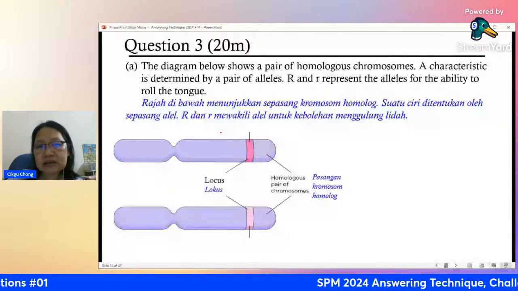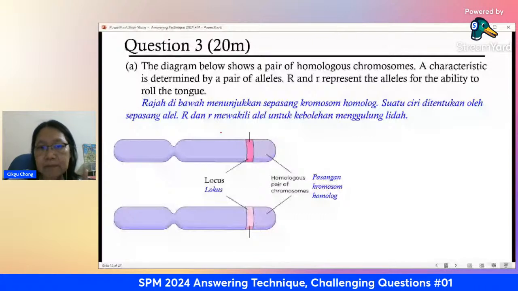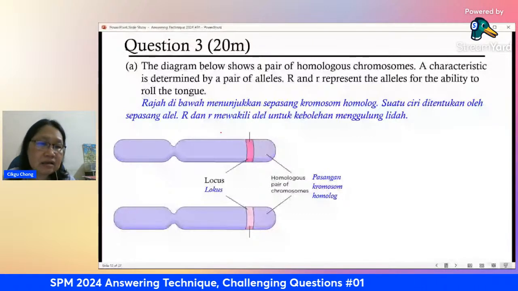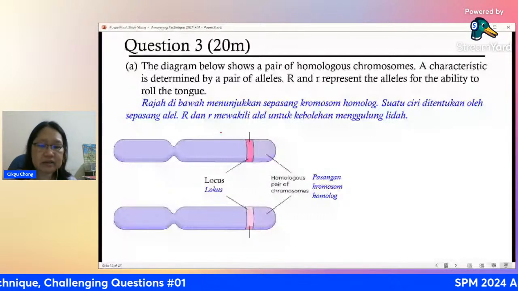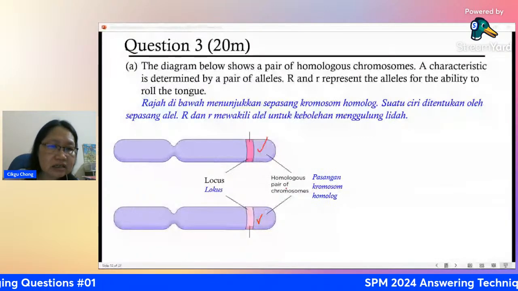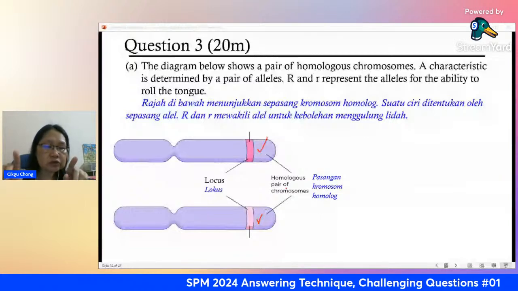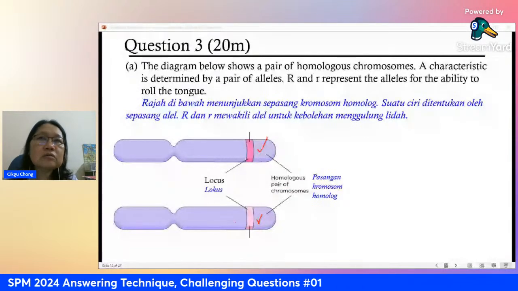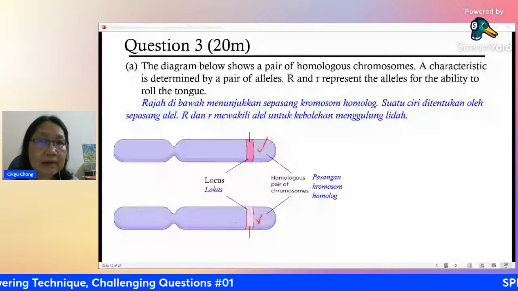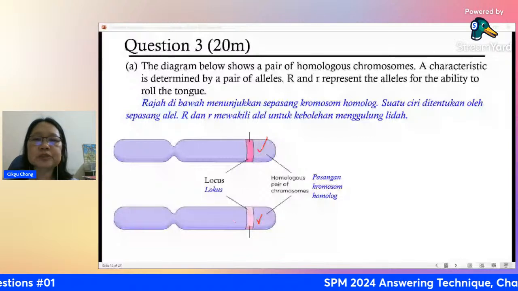So this is found here, and the other one on the same place, locus, but on its pair. The pair is called the homologous chromosome. So maybe the father donated this, then the other one donated by the mother. All right. So you always have the chromosomes in pairs. That's why your number of chromosomes is always an even number. You don't have an odd number of chromosomes.